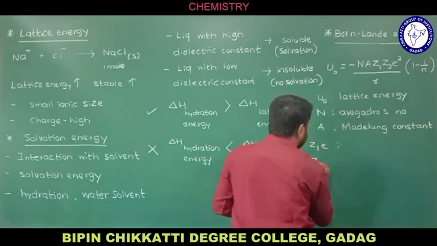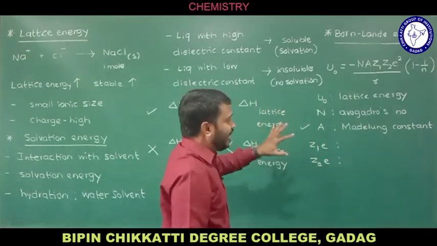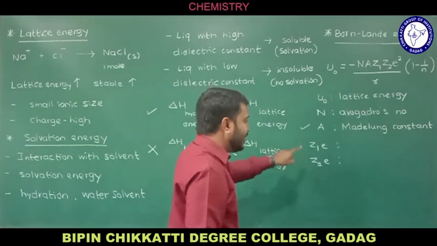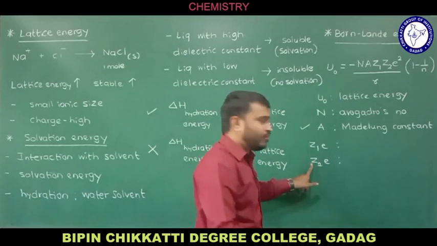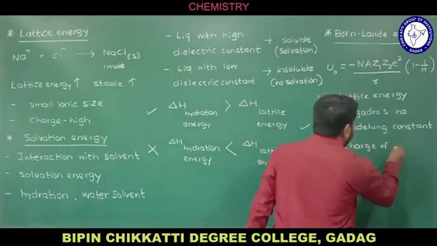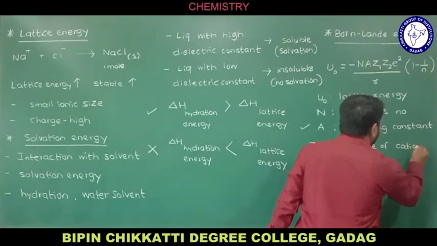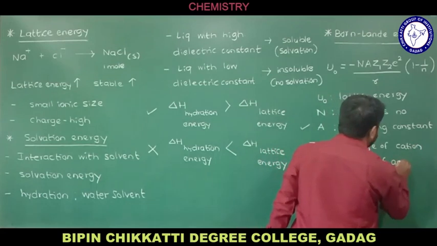If you observe the equation, we have Z1 e and one more is Z2 e. Z1 is the cation, and Z2 will be the anion, so these are the charge of the cation and the charge of the anion.